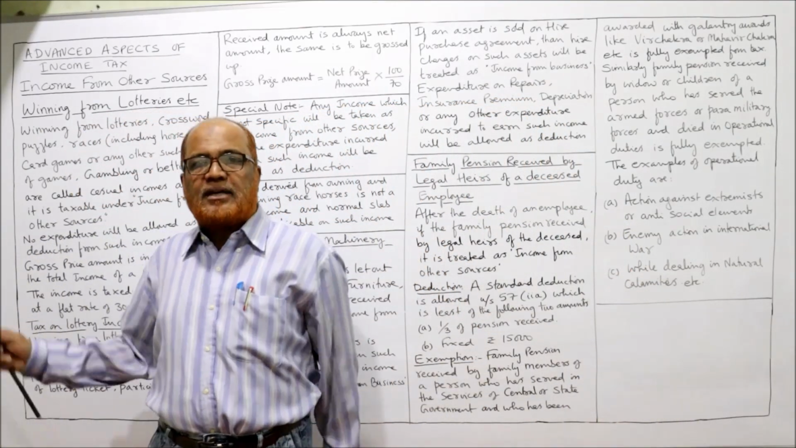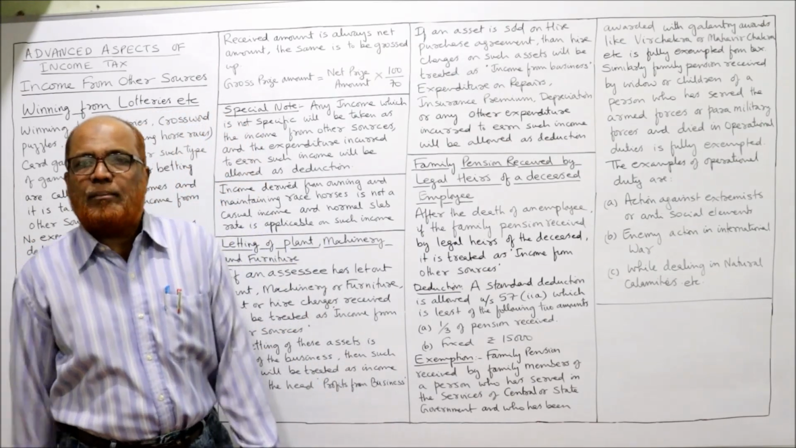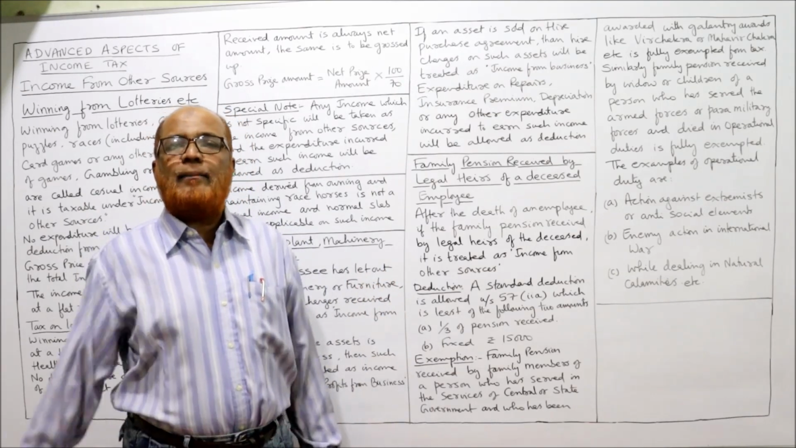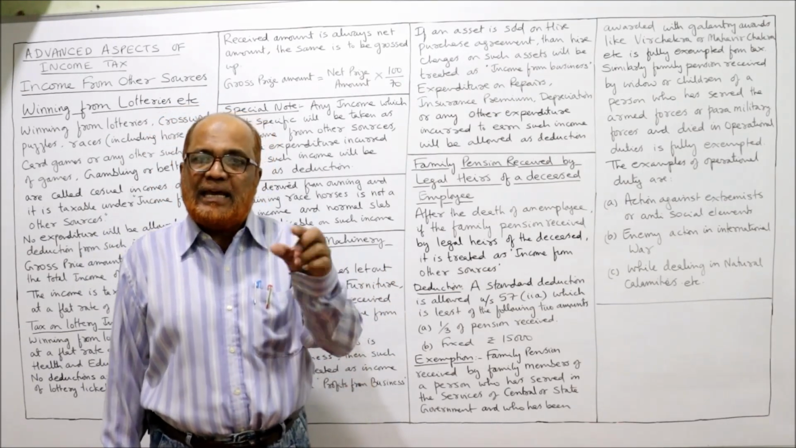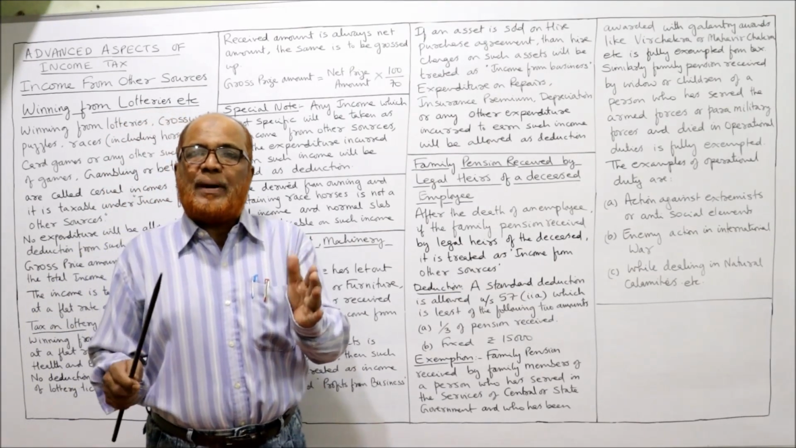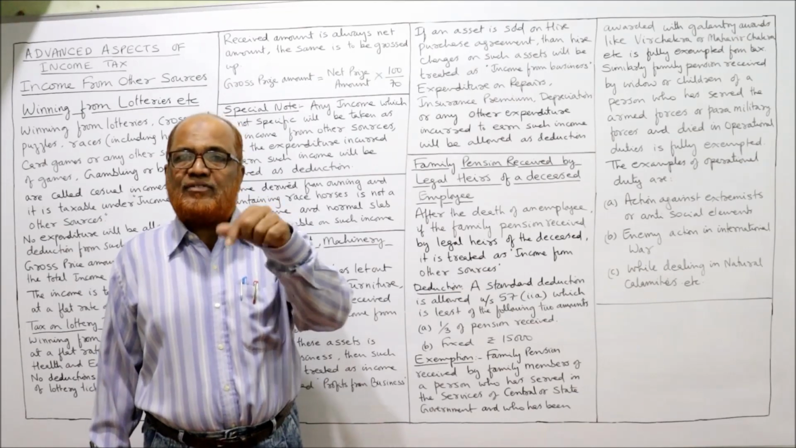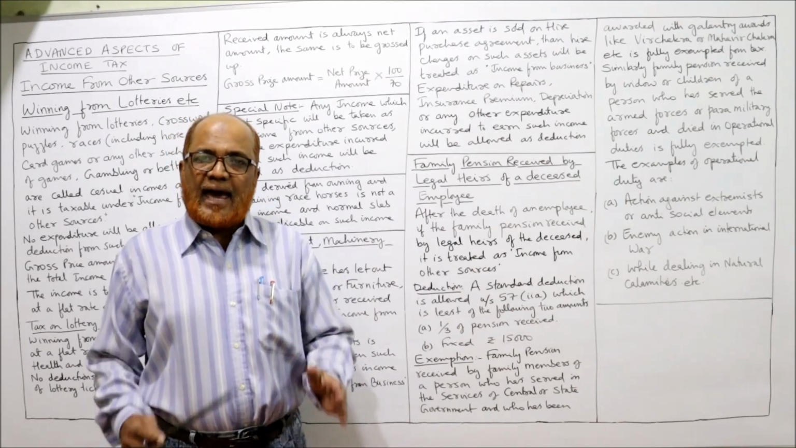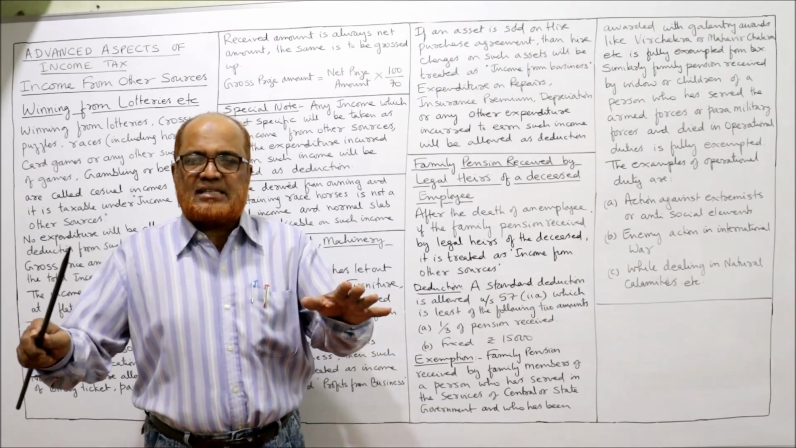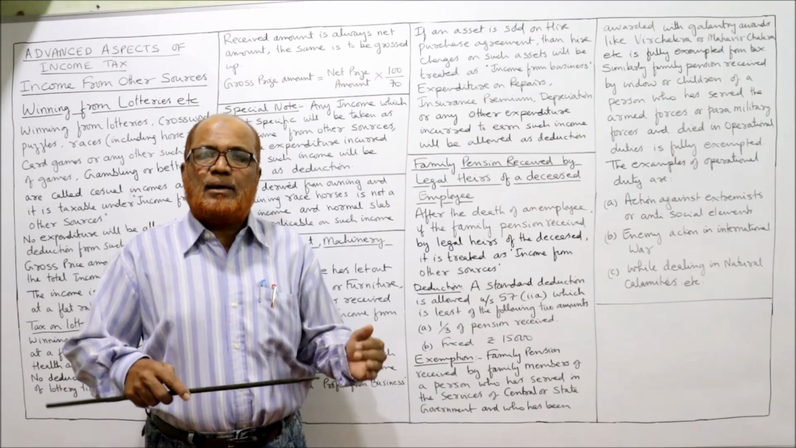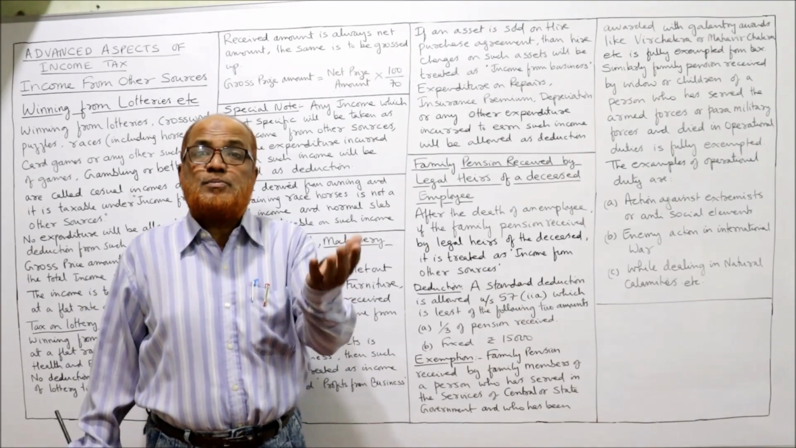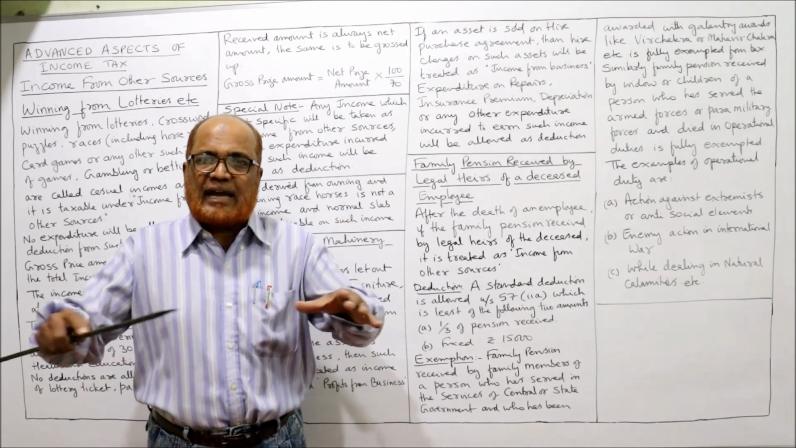So 2 points I've completed: casual income and letting of plant, machinery and furniture. Now the last topic is regarding family pension received by legal heirs of a deceased employee. Actually, pension is the amount which is received after retirement. An employee has served a company for 20 years. After 20 years, he has resigned. Now he is getting the pension. So after retirement, a person receives pension from the employer during his lifetime.